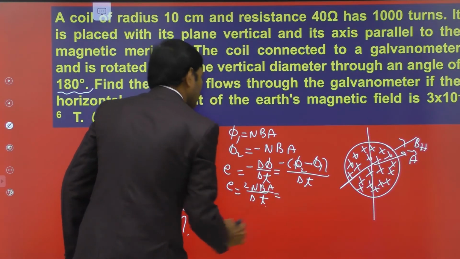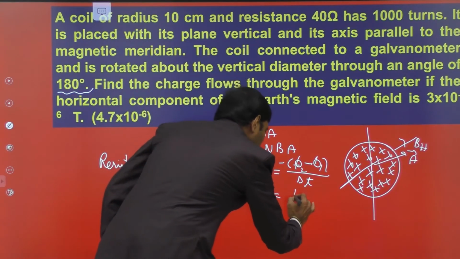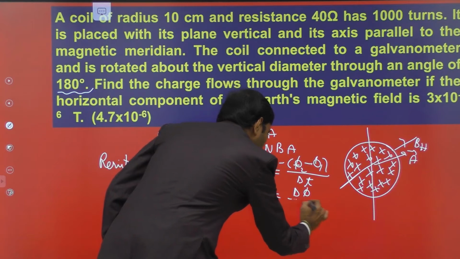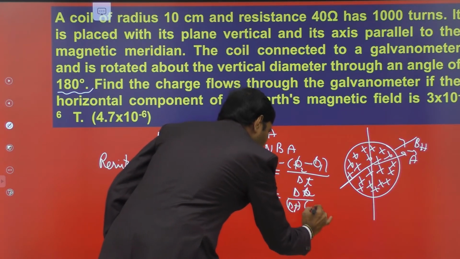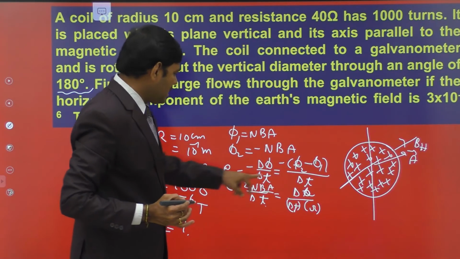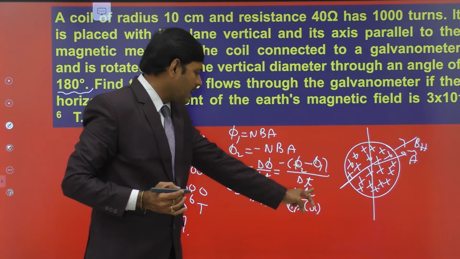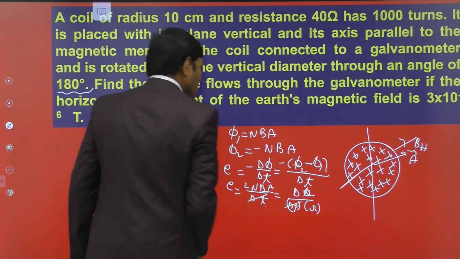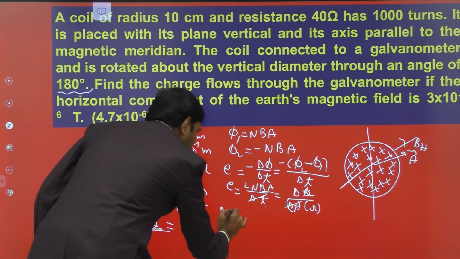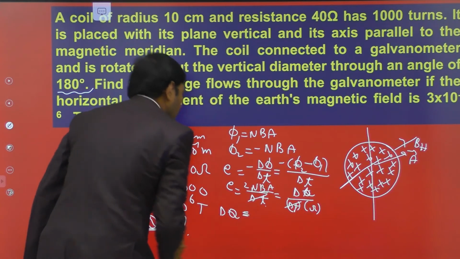Whereas EMF is equal to I into R, where I is equal to delta Q by delta T and the resistance is small r. So EMF is replaced by this formula. Cancelling delta T on both sides of this equation, delta Q is the change in charge due to the change in magnetic flux.